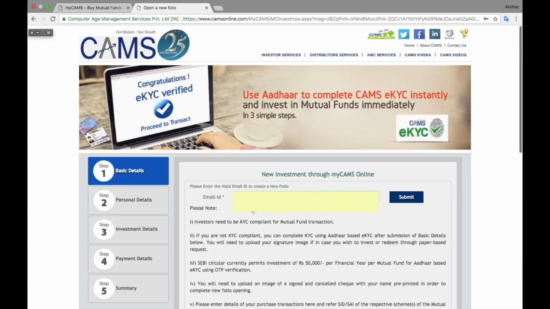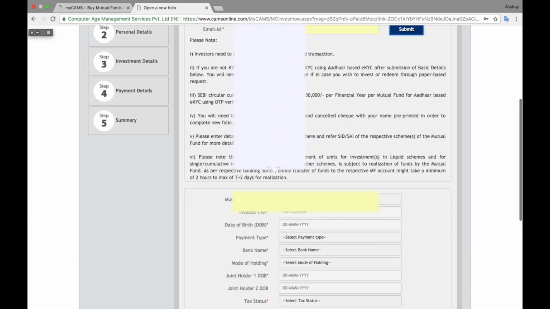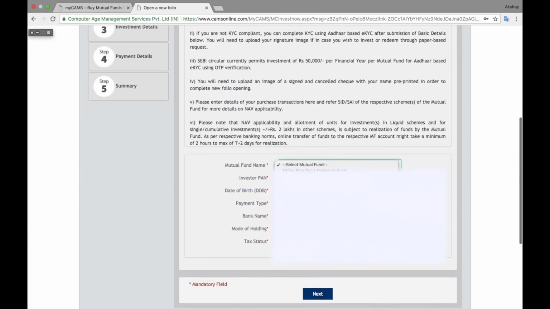Then you have to put all the basic details required for your eKYC, and click on submit. Here also an OTP might be generated and sent to you, and then you have to do all the things once again, like your email ID, then fund house, then PAN card, date of birth, payment mode, bank, and all those things. And this time when you click on next button, you will see your KYC status should be yes.